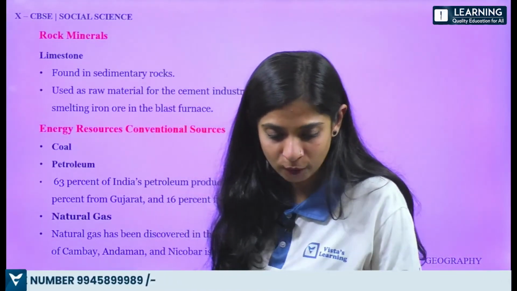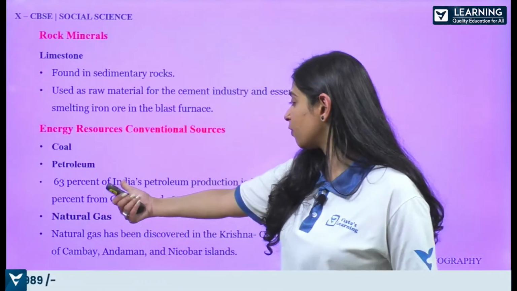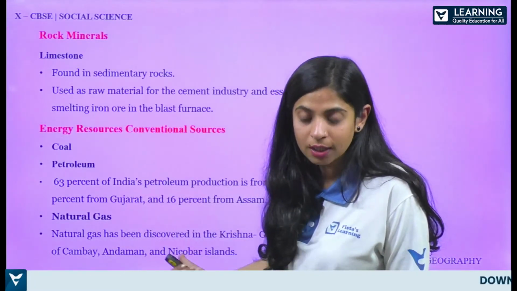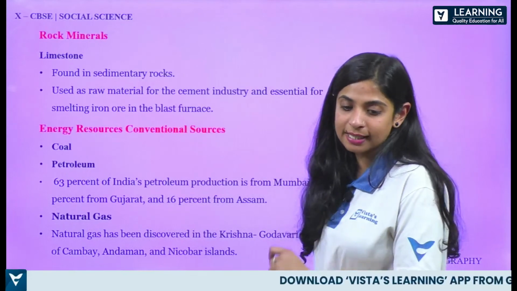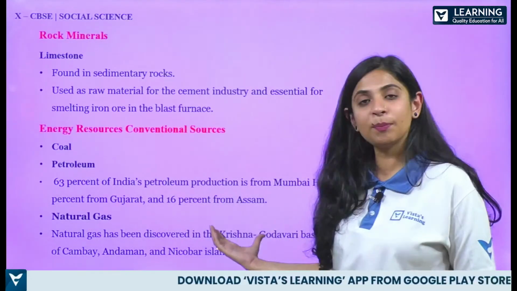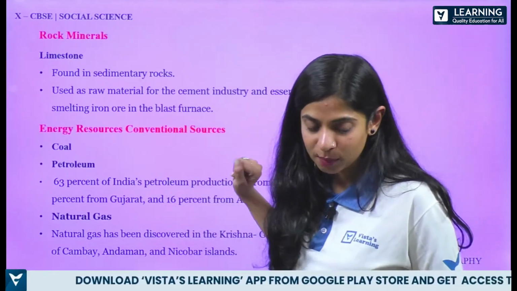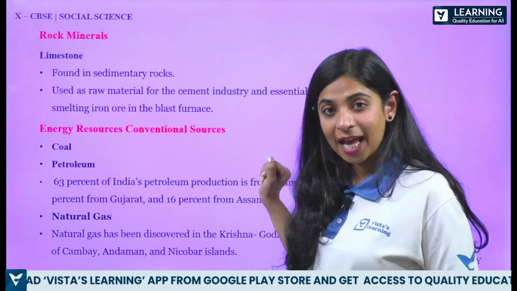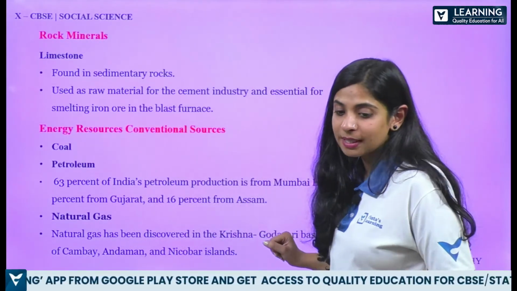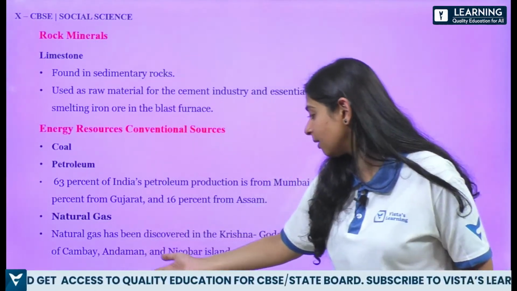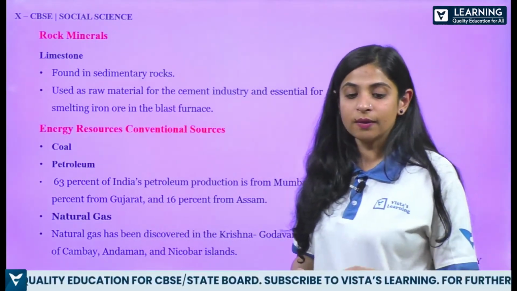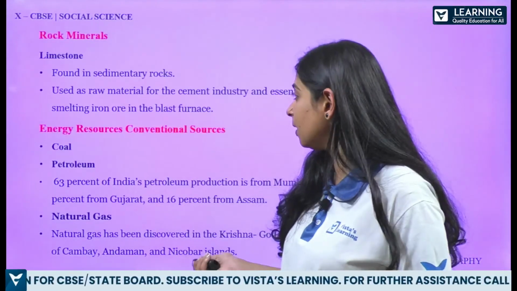For petroleum, 63% of India's petroleum production is in Mumbai High, 18% in Gujarat and 16% in Assam. This will help support your answer, that's why these percentages and figures. Then we have natural gas. Natural gas has been discovered in the Krishna Godavari basin, the Gulf of Cambay and the Andaman Nicobar Islands. These are some examples of natural gas.